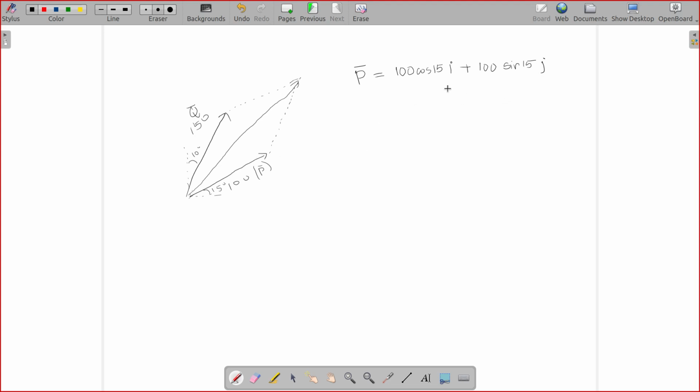So P can be written as 100 cos 15 I plus 100 sin 15 J. And Q